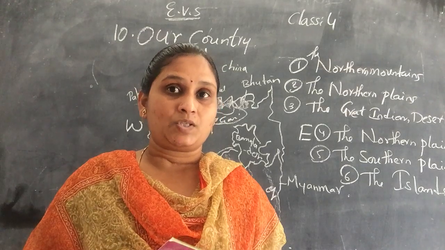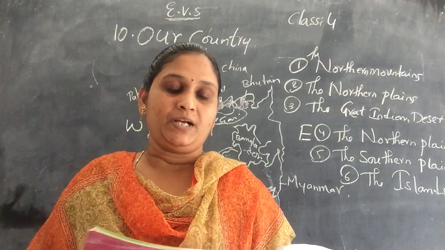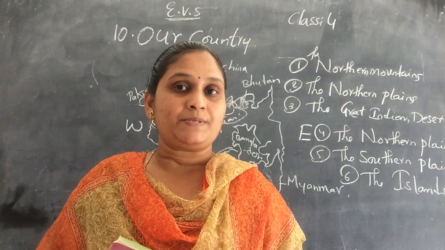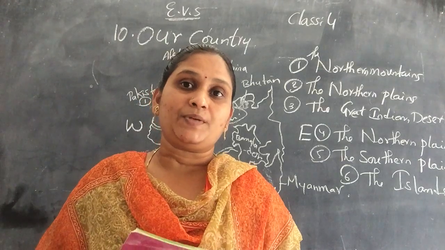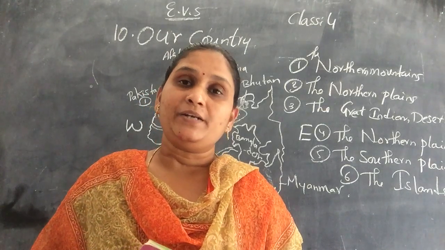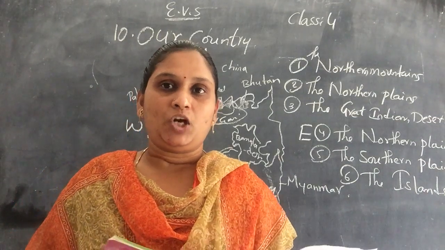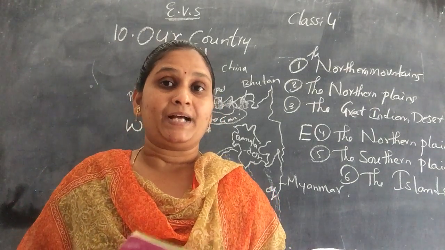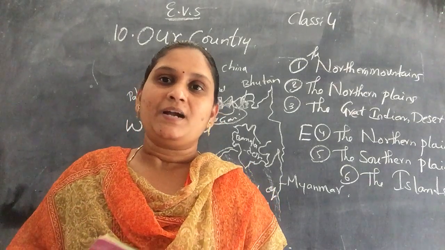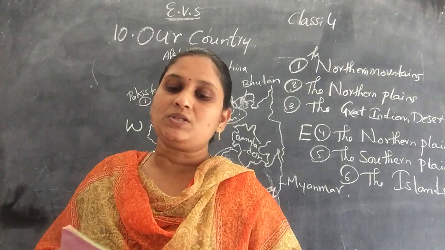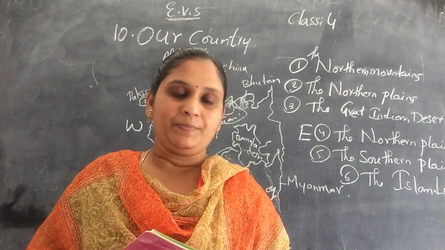And as the soil is fertile and water is available, the northern plains are suitable for growing food crops. What kind of food crops are grown here? Rice and wheat. Okay, rice and wheat food crops, as well as cash crops also. Cash crops are jute, sugarcane and cotton. All this will be grown in these northern plains. Because of that, our country is known as the rice bowl. So this area is known as the rice bowl of India, as most of India's rice is grown in the northern plains itself. Okay, next will be the desert.